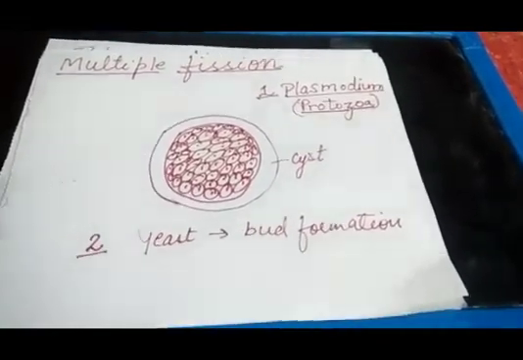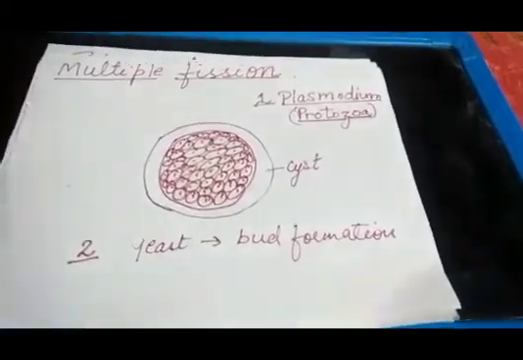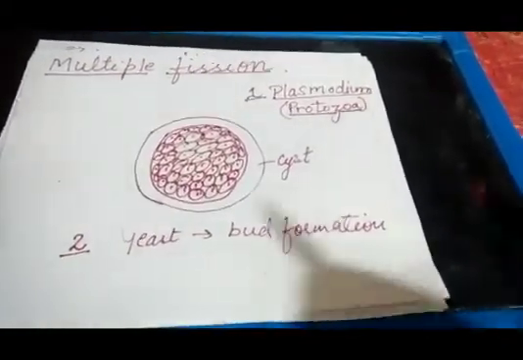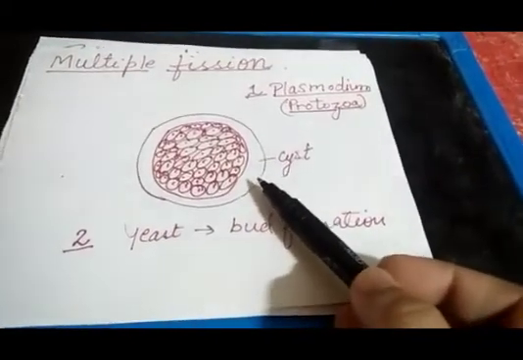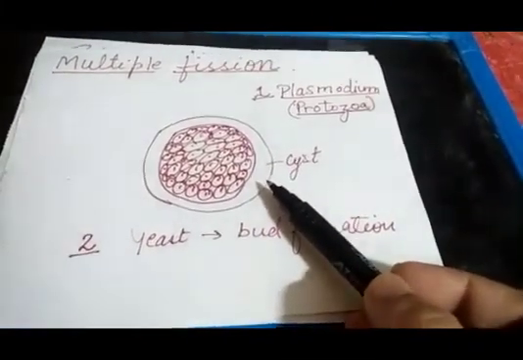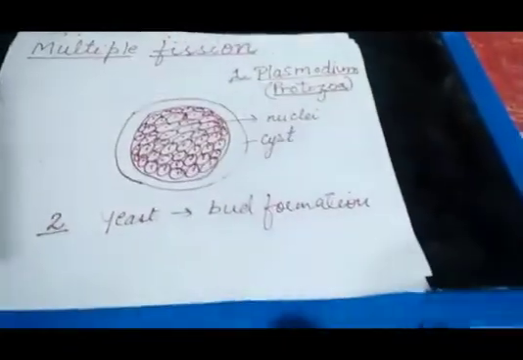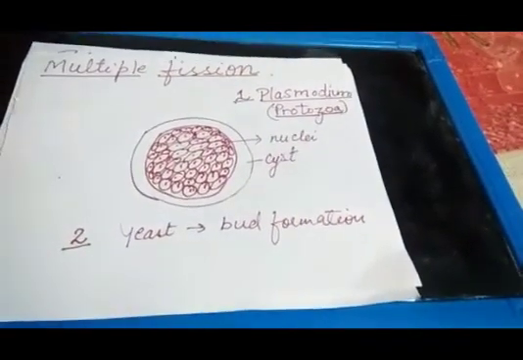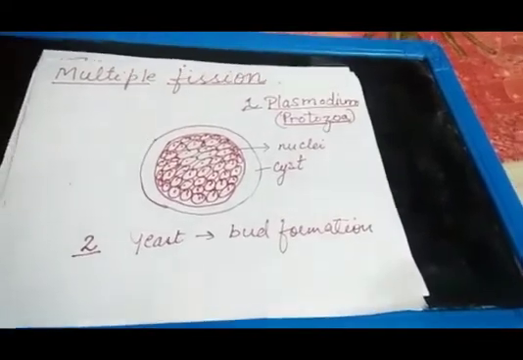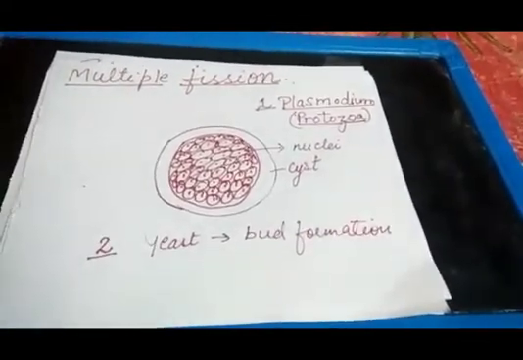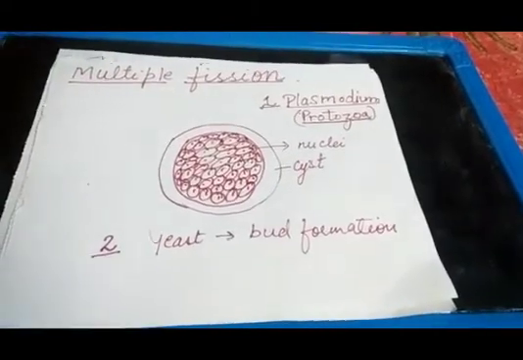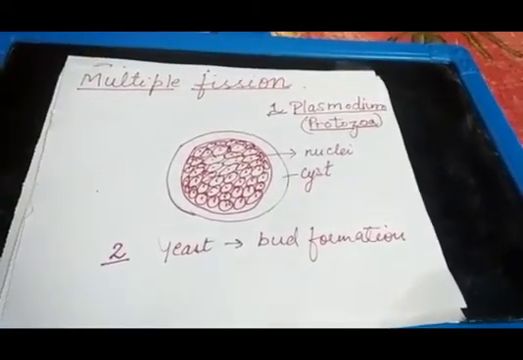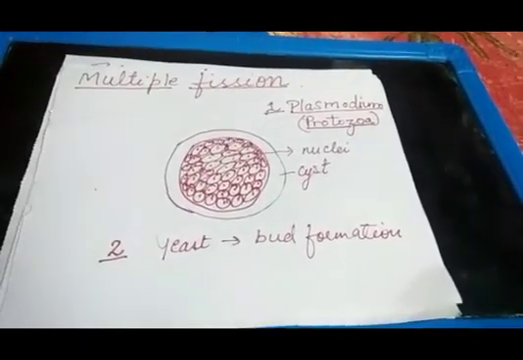Here you can see that in unfavorable condition, the Plasmodium develops a cyst around it, and in this the nucleus will divide into a number of nuclei. These nuclei along with their cytoplasmic part will give rise to new individuals, and here a number of individuals are produced from a single Plasmodium. Another example of multiple fission we can take is yeast undergoing bud formation.